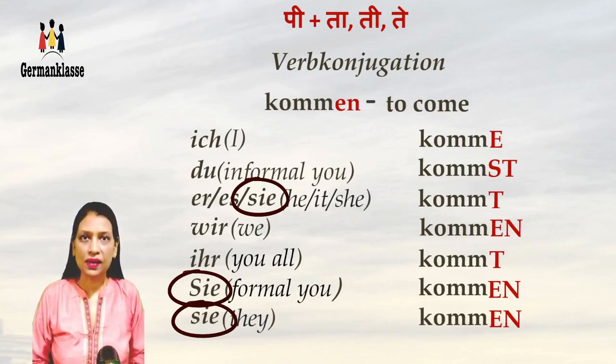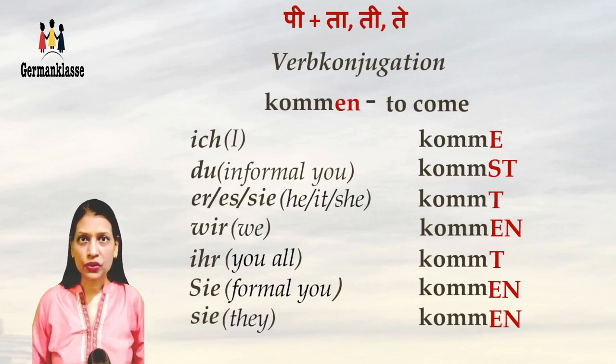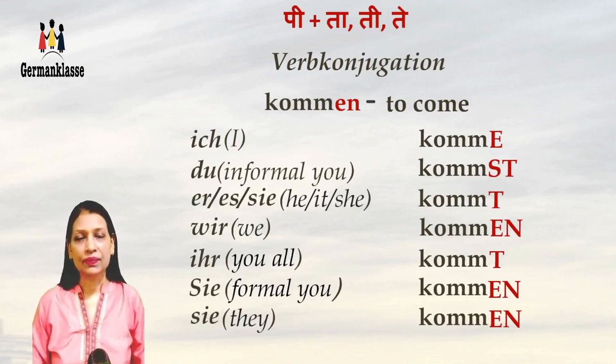But if you see here, the formal you is always written with a capital S, and that's how you would know the formal you. And also from the context. If we are speaking directly to someone and we address them as Sie, then it's the formal Sie. But if we are speaking about someone, then it's they. So we can also understand this from the context. So from the verb and also from the context.